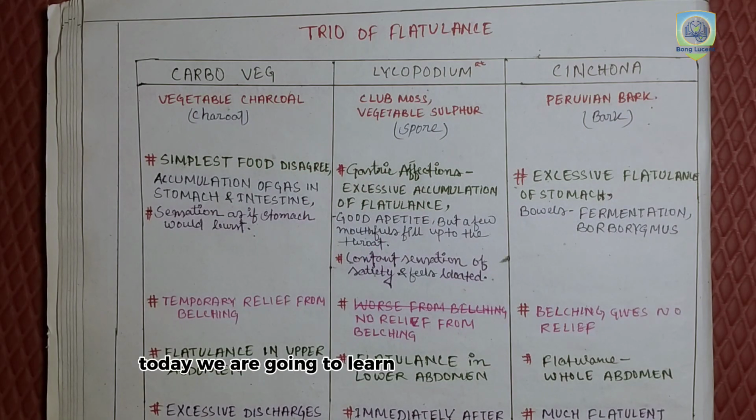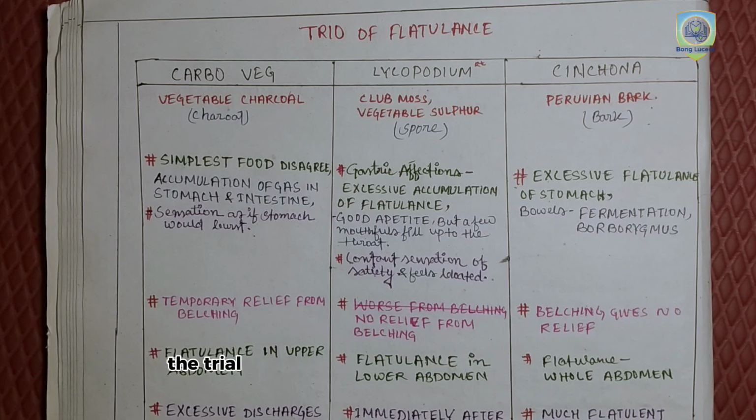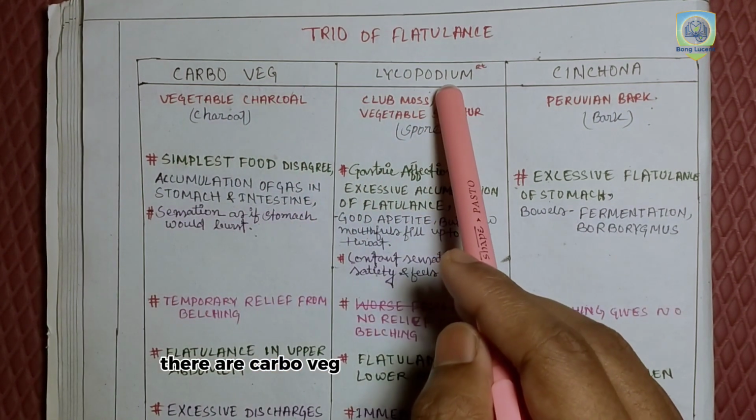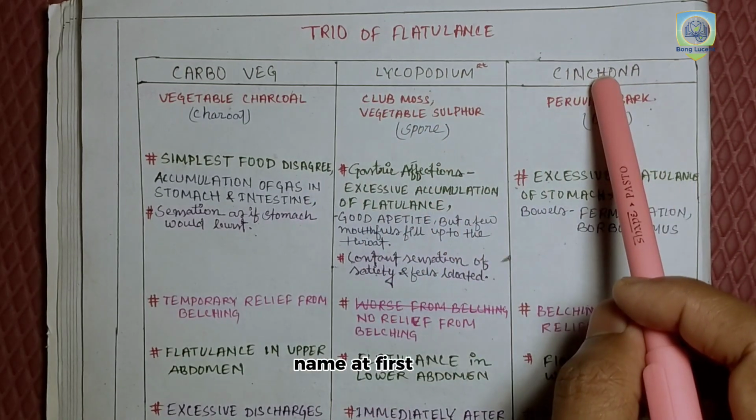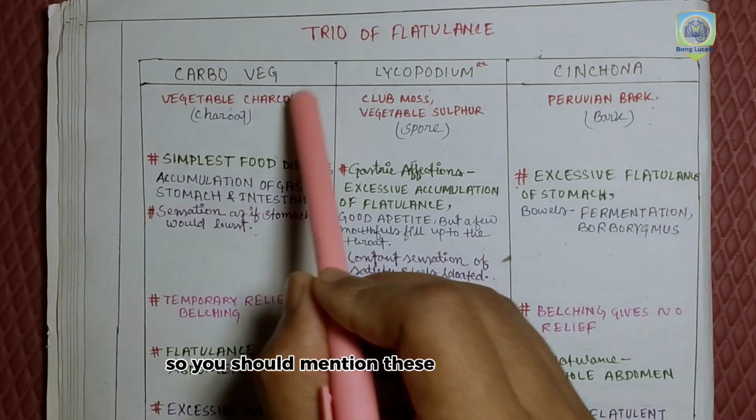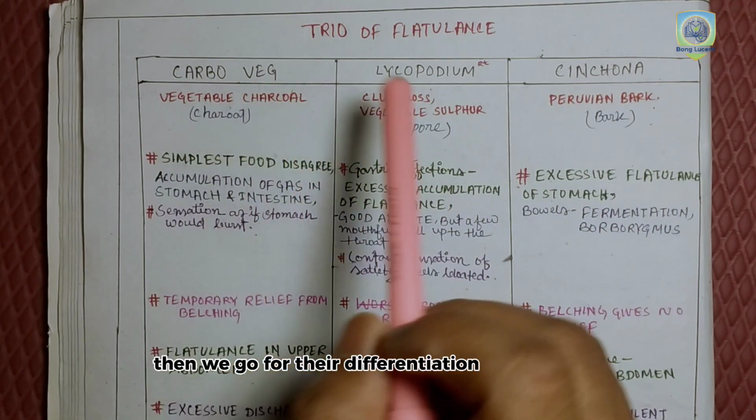Today we are going to learn a very important topic that's frequently asked in viva and university exams, especially in the CBDC batch. What is the trio of flatulence? What are the medicines? They are Carbo vegetabilis, Lycopodium, and Cinchona. So you should mention these three medicines with full names at first. Then we go for their differentiation and contrast.